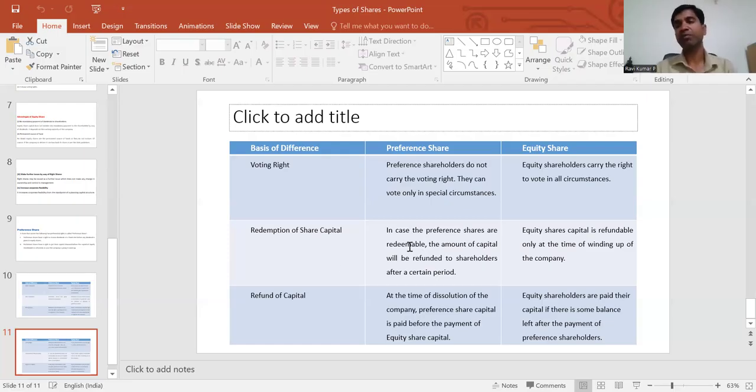These are the basic differences between preference shareholding and equity shareholding. Whenever we are investing money, the first thing we have to understand is the meaning of a share and what categories there are in the share pattern: equity and preference shareholding. So today we're going to stop here.